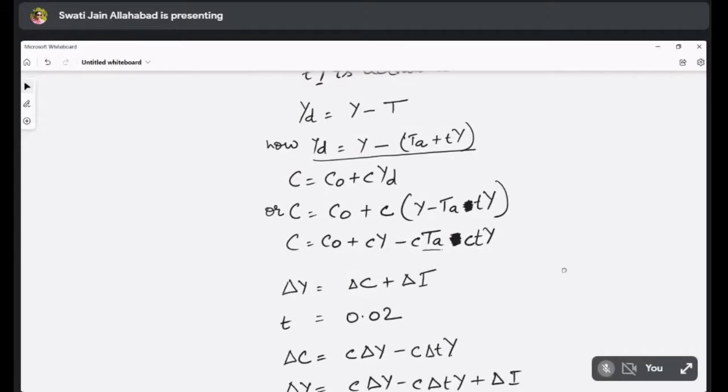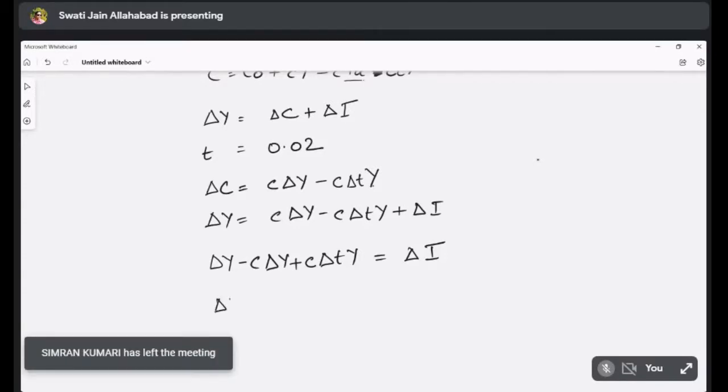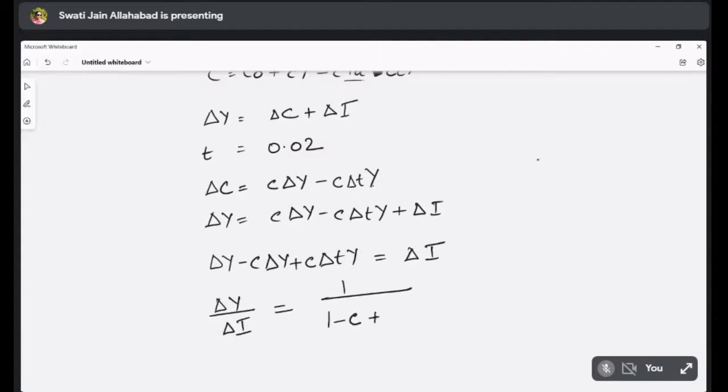That's how we have a minus here. So now if we try to solve it, delta Y minus C delta Y plus C delta Ty is equal to delta I. So if we say delta Y by delta I, this will be equal to 1 upon 1 minus C plus CT.